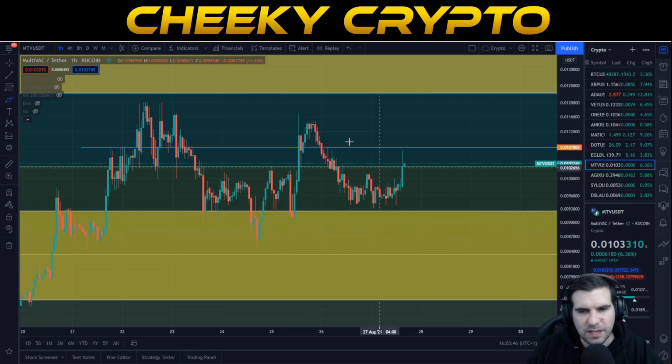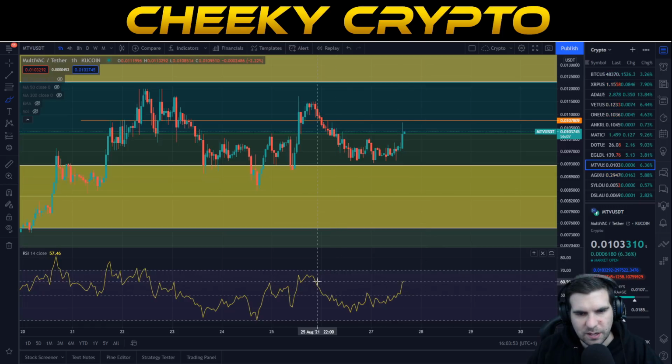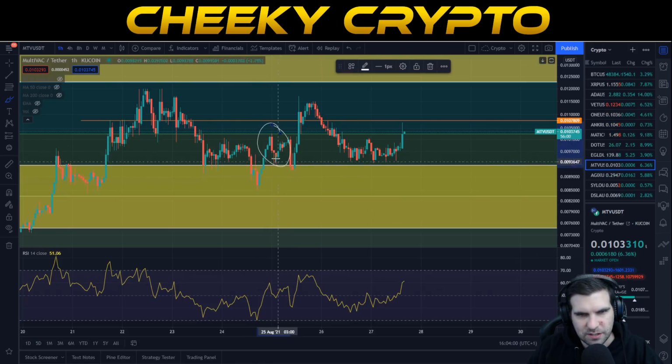Again, we'll take off the stochastic and we will throw on the relative strength index just to compare. Here we can see that we are approaching quite high. And again, we take a look at where things have been previously before starting to see a pullback, right? We take a look at this area here. This is basically this correction that you see coming in on this hourly chart. This took it down to a low point before we had this run up here.